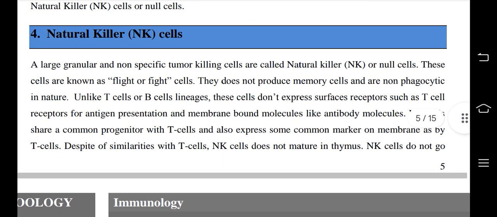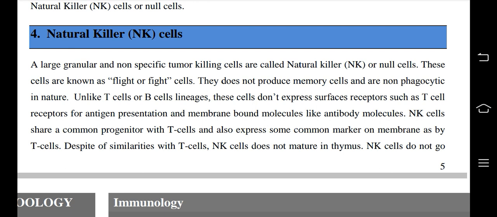Natural killer cells. Large granular and non-specific tumor killing cells are called natural killer or null cells. These cells are known as fight or flight cells. They do not produce memory cells and are non-phagocytic in nature. Unlike T cells or B cell lineage, these cells don't express surface receptors such as T cell receptors for antigen presentation and membrane-bound molecules like antibody molecules.